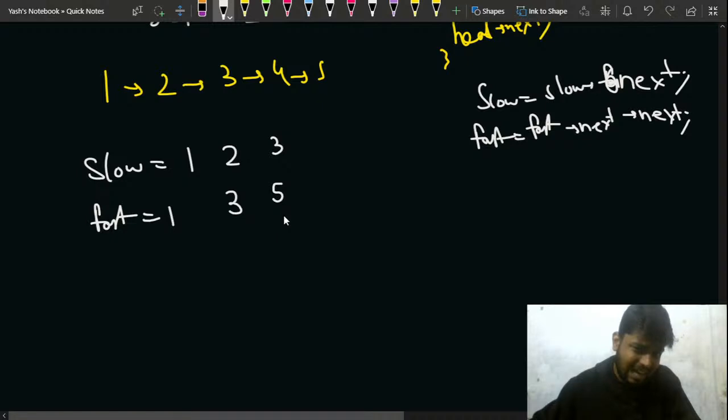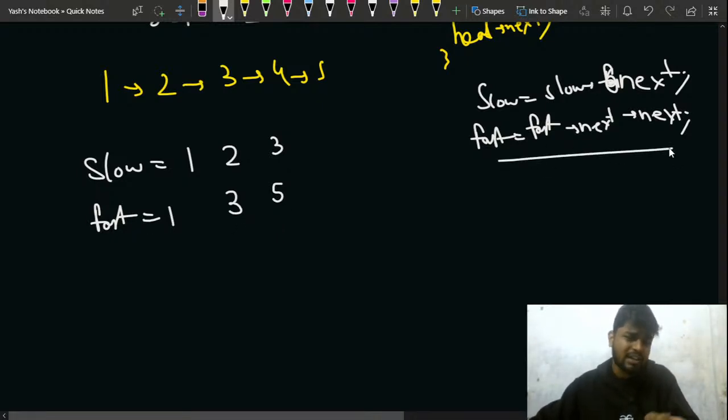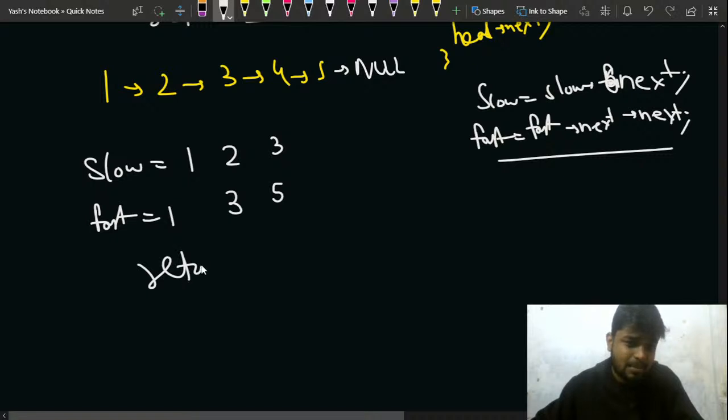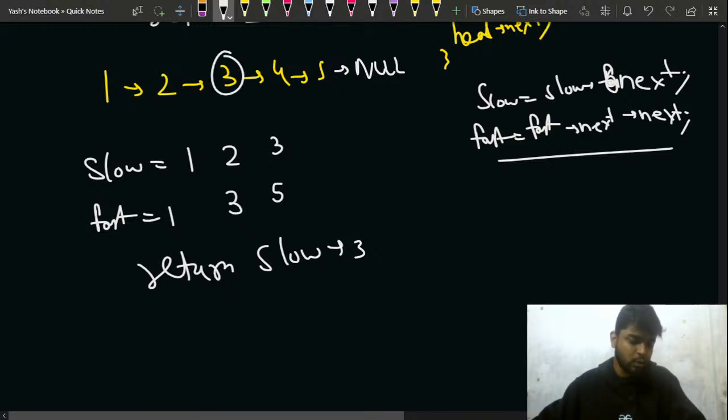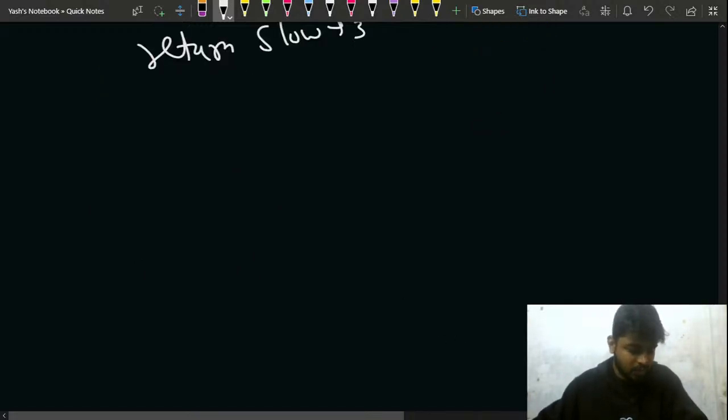Now I have to check a condition: my fast always moves to fast dot next, but if my fast dot next is itself null, then it should not move further, right? So in this case I will simply return my slow, that means I'll simply return 3, and that is the middle node in this case, right? Let me show you again for this case.